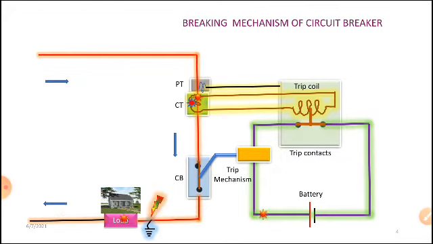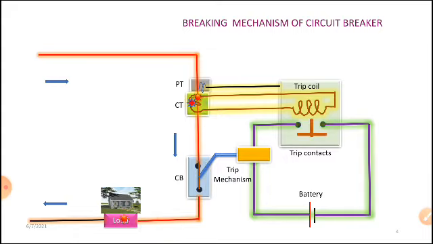Now I provided one fault near the load. In that condition, what will happen? The trip contacts are pulled towards the upper side, then the battery circuit is closed. Now the circuit is closed, and battery current is flowing through the trip mechanism. The trip mechanism operated and tried to open, and during this process an arc appeared.